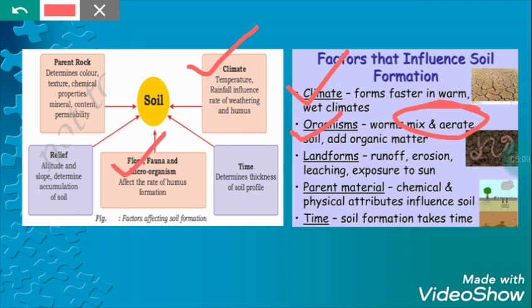But in an arid zone, like the Rajasthan area, there is a lack of humus or organic materials. That's why the soil is not fertile. Whereas in alluvial soil, the amount of humus is very high. That's why the soil is also very fertile.